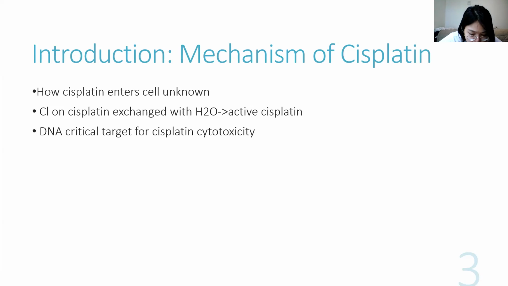cytotoxicity, as is evident looking at the hypersensitivity to cisplatin of both prokaryotic and eukaryotic cells deficient in DNA repair. The most prevalent cisplatin-induced DNA adduct is an intrastrand crosslink, in which the platinum is covalently bound to the N7 positions of the imidazole ring of two adjacent guanines. The intrastrand cross-links are repaired by the nucleotide excision repair pathway.